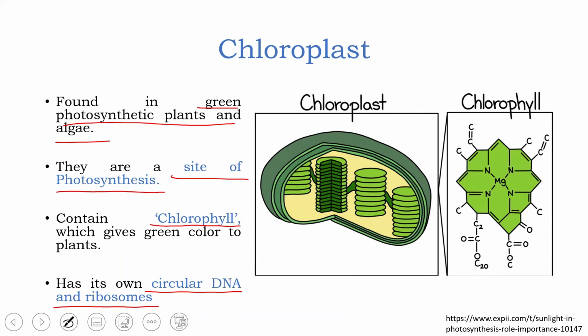And apart from chloroplast, mitochondria also consists of its own circular DNA. So there are in total 3 organelles in plants and 2 organelles in animals which contain their own DNA. In plants it is nucleus, chloroplast and mitochondria, and in animals it is nucleus and mitochondria. Remember.